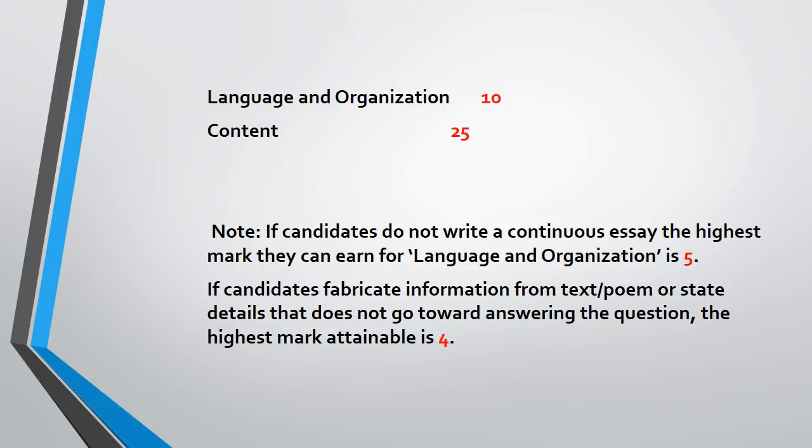Language and organization is worth 10 marks in the exam. And there's always a note to the examiners that if candidates do not write in continuous essay format, the highest possible mark they can earn on the language and organization criterion is 5. So if you don't write in essay format, if you separate your answer and say A, B, C, you are not going to gain those 10 points. The highest you can possibly gain is 5. And really, I would give you 4 or 3. I'm serious. Okay, let's carry on.